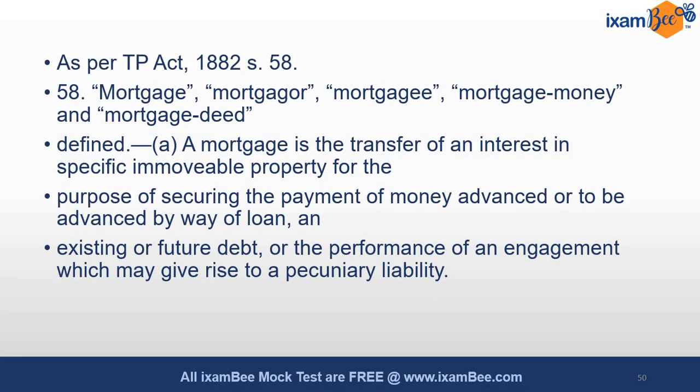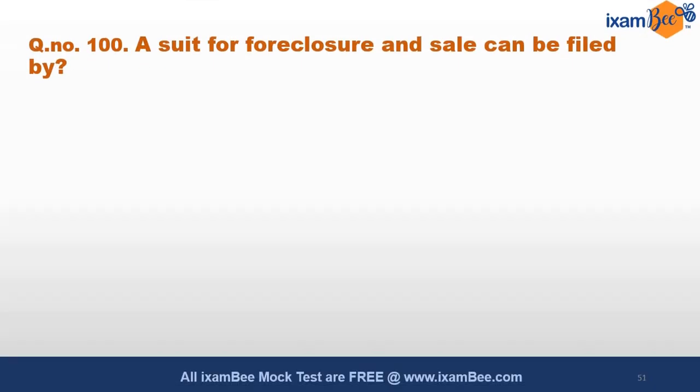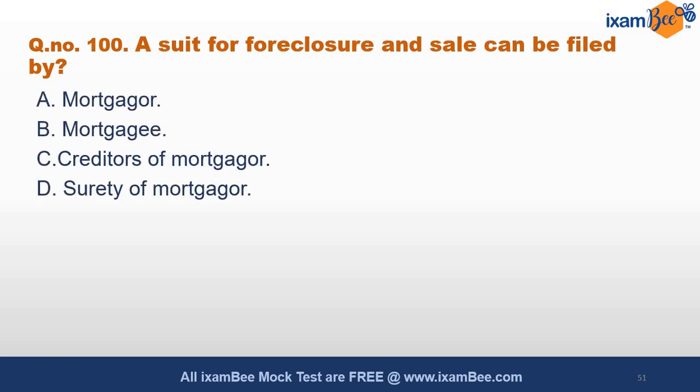The answer is mortgage. It is provided under the mortgage definition in Section 58, which provides the descriptive definition of mortgage, and also of the mortgagor, mortgagee and so on. Last question for our discussion today. A suit for foreclosure and sale can be filed by whom? Mortgagor, mortgagee, creditors of the mortgagor, surety of the mortgagor, or none of the above.